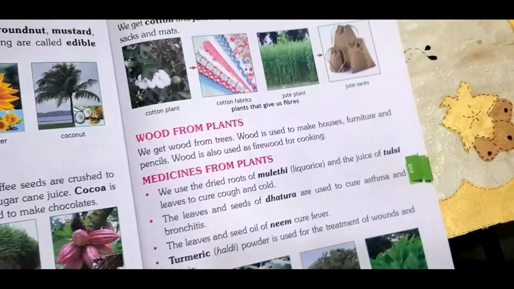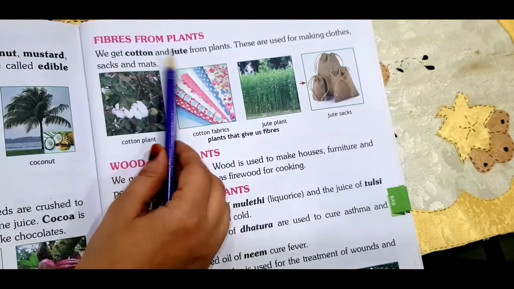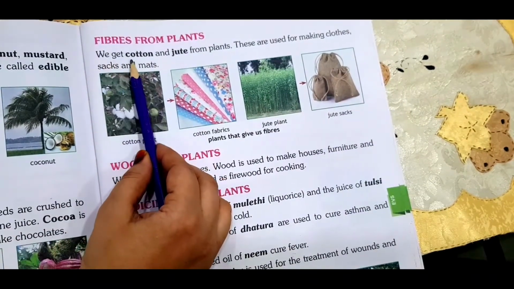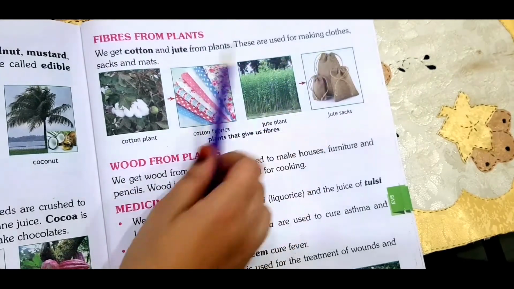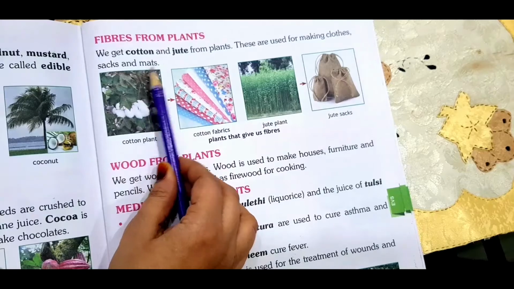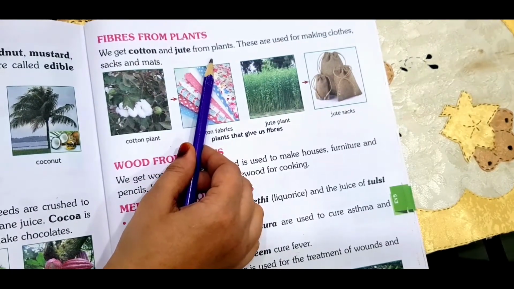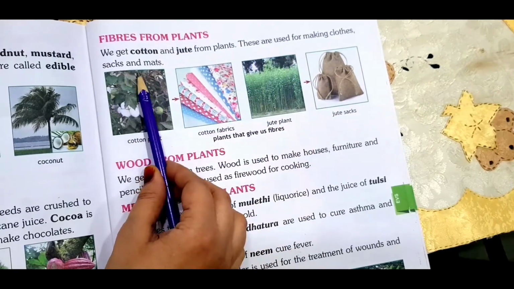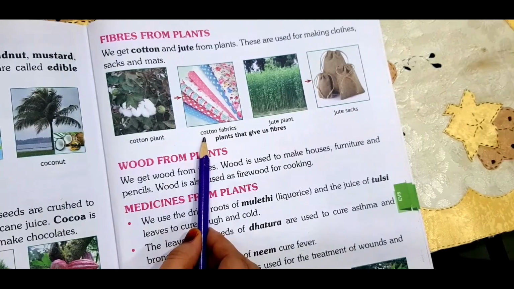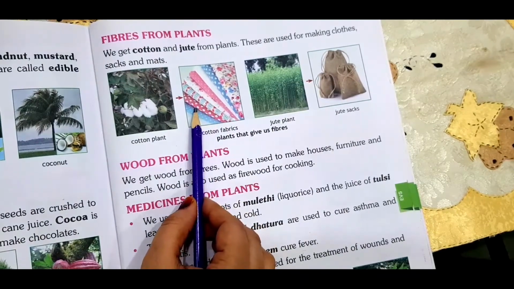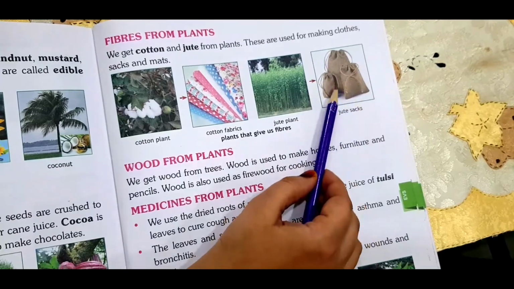Okay, coming to the next page children, fibers from plants. We also get some fibers from plants. We get cotton and jute from plants. These are used for making clothes, sacks and mats. So with that we make the clothes and sacks and mats. Alright, this is the cotton plant and cotton fabrics. You can make clothes like this. Jute plant and jute sacks, these are the jute bags.